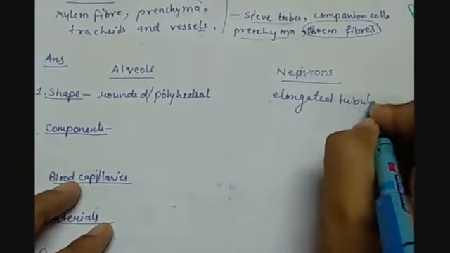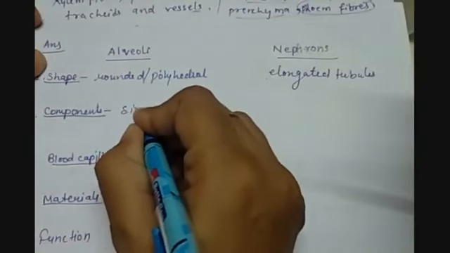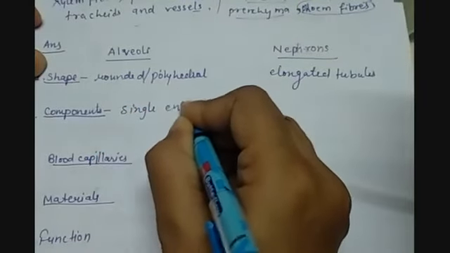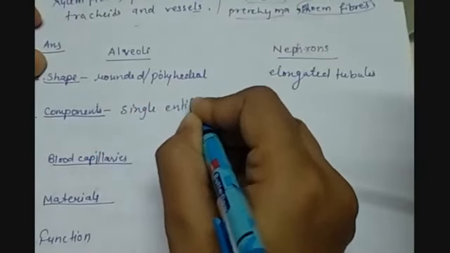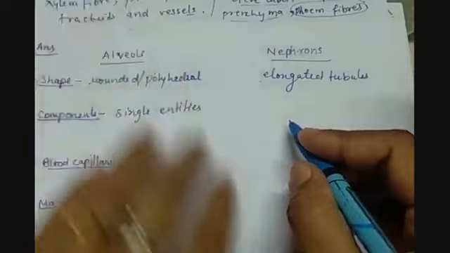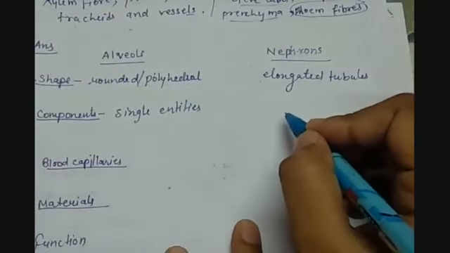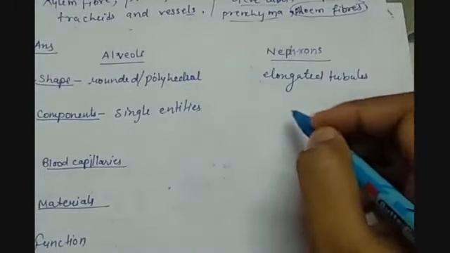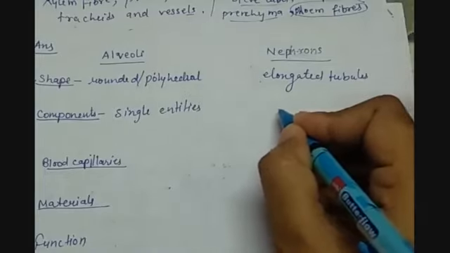Second difference is on the basis of components. So alveolus is a single entity, and nephron is having the components Malpighian capsule and the renal tubule. So the renal tubule is further having three parts.